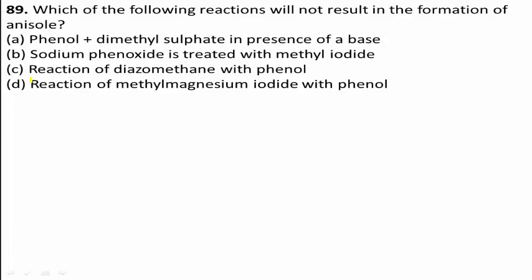Yes, phenol has one acidic active hydrogen, so it reacts with methyl magnesium iodide to give CH4 and not anisole. This reaction is written as, see here, C6H5OH, that means phenol, is treated with methyl magnesium iodide.